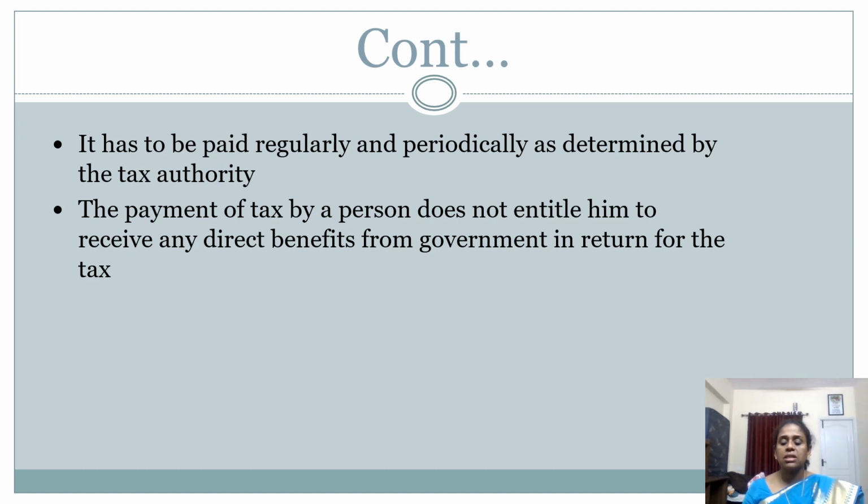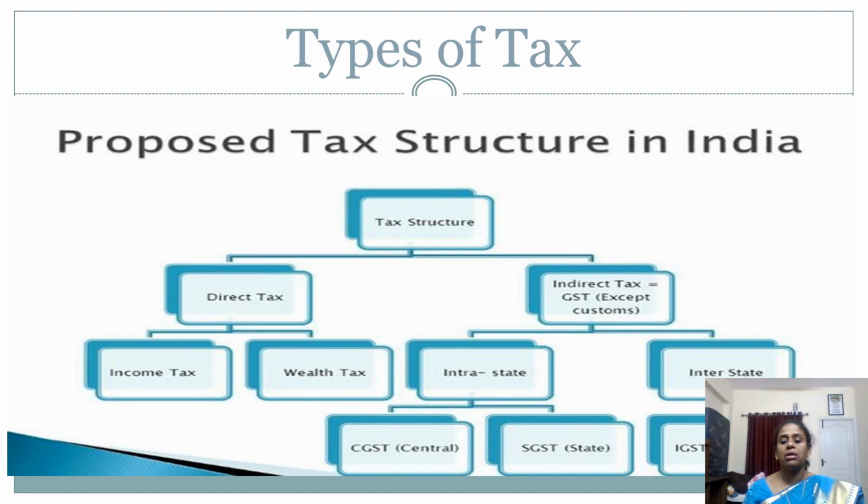It is paid by every individual, and the money pooled up by the government is used for the development of the nation. So the payment of tax by a person does not entitle him to receive any direct benefit from the government for the tax we have paid.